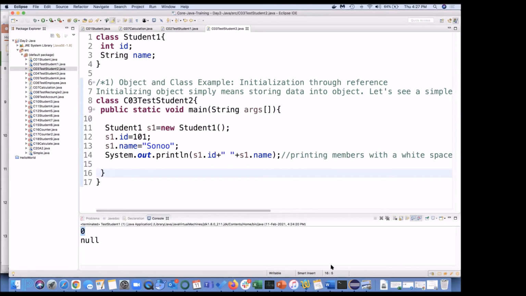So what's going to be the output of this? I'm waiting for chat. Okay, 101 Sonu, Chaitra, Anusha, Venkatesh, Nitin. Oh, superb.